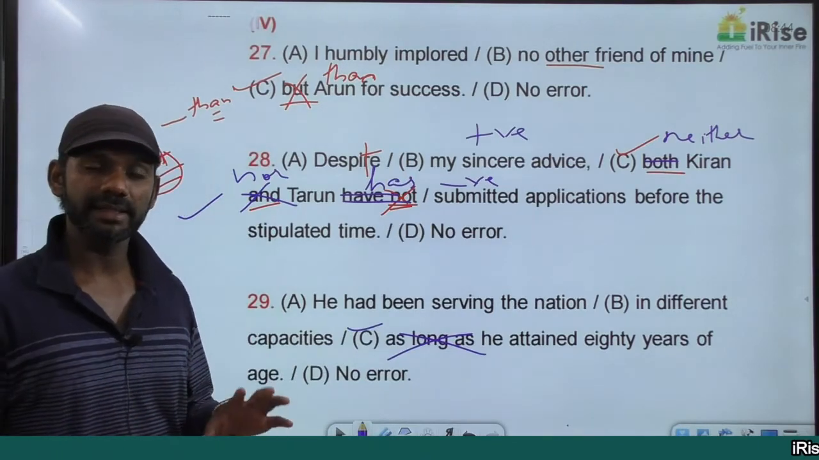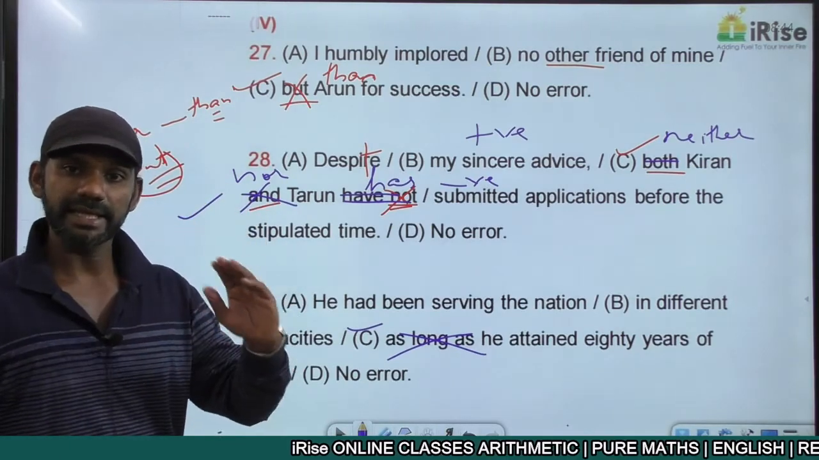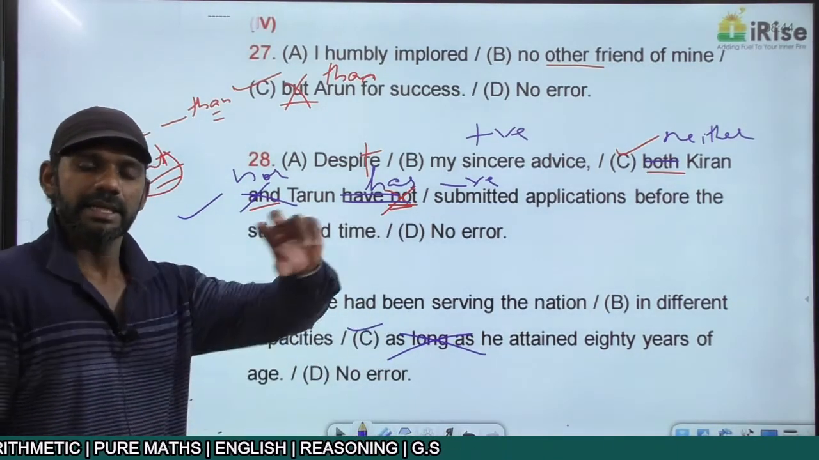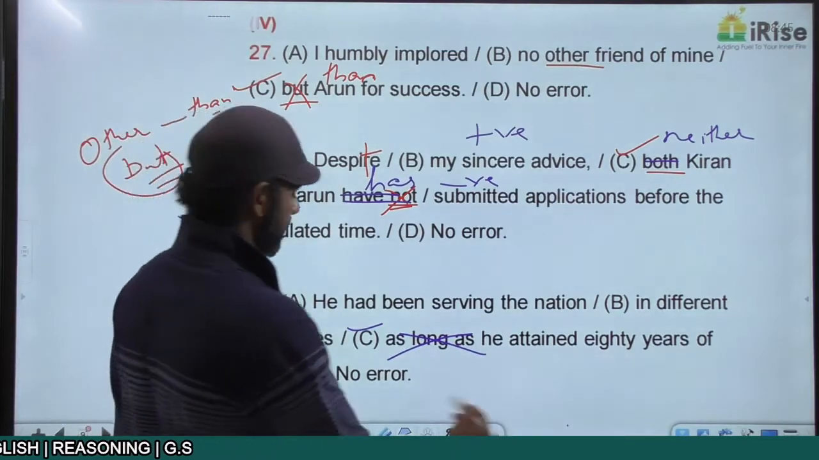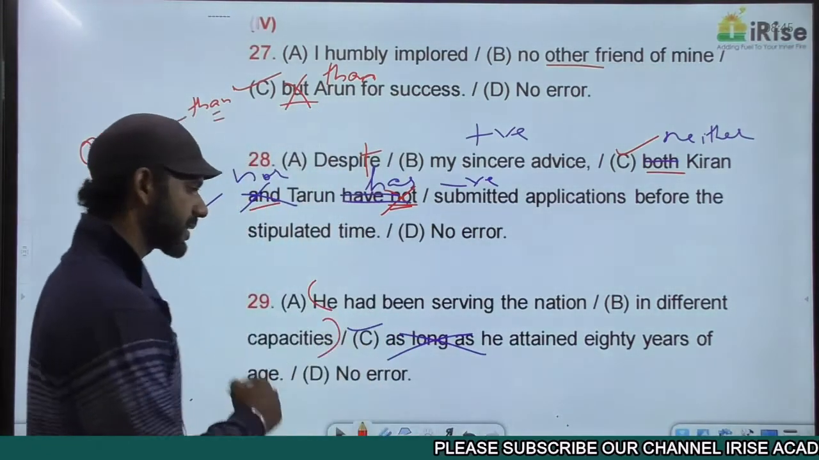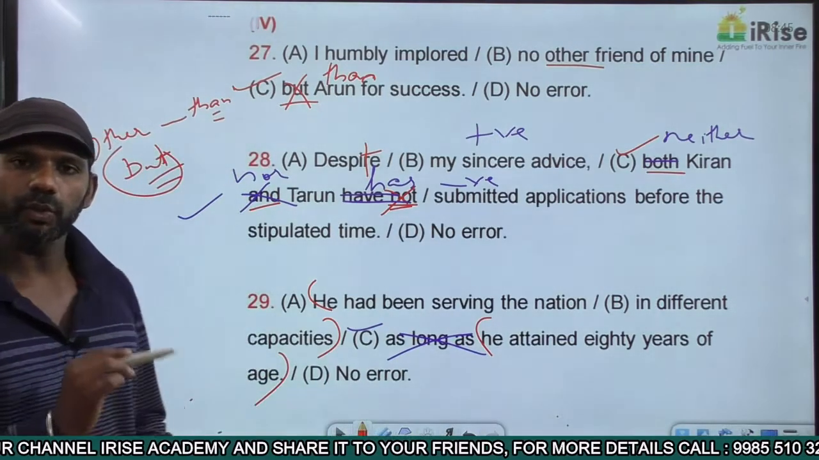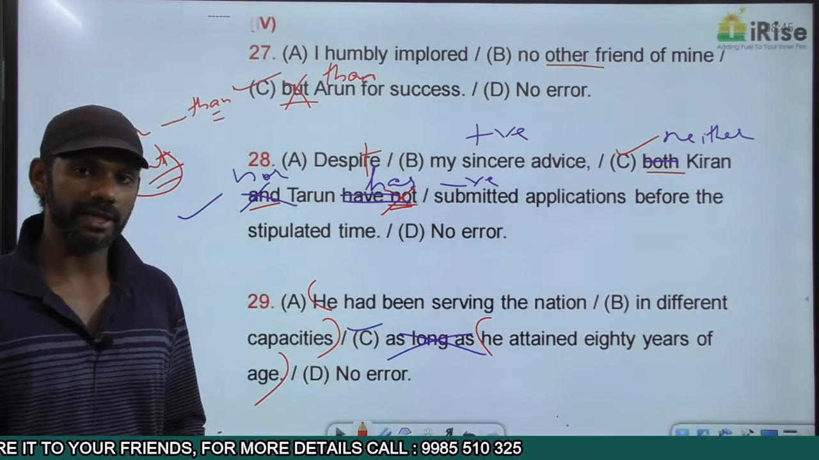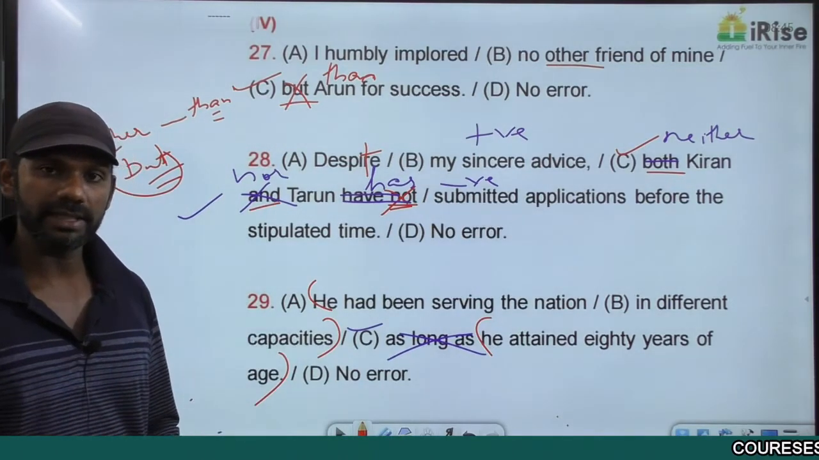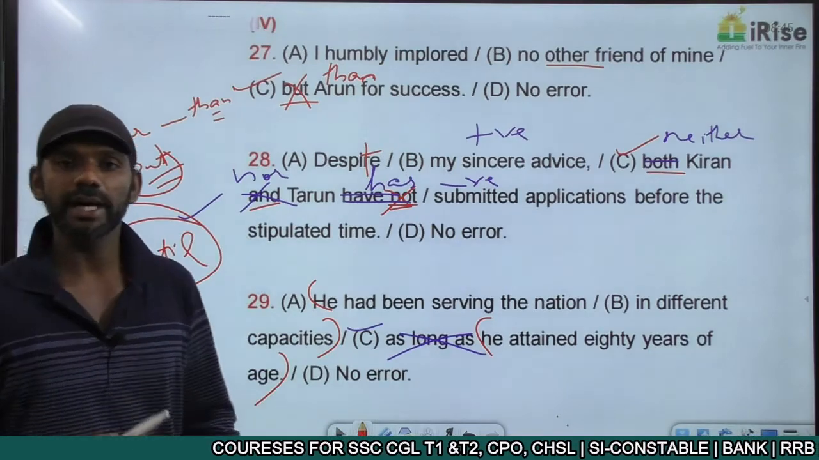Now we'll think how to make this sentence grammatically correct. I told you the meaning of the statement is till the time he attained 80 years of age, he had been serving the nation in different capacities. We have two ideas in this statement. One is he had been serving the nation in different capacities. The other one is he attained 80 years of age. We have two ideas in this sentence denoting time. As we discussed in conditional sentences, when there are two ideas in a sentence denoting time, we have to use until. Until should be used when there are two ideas denoting time.